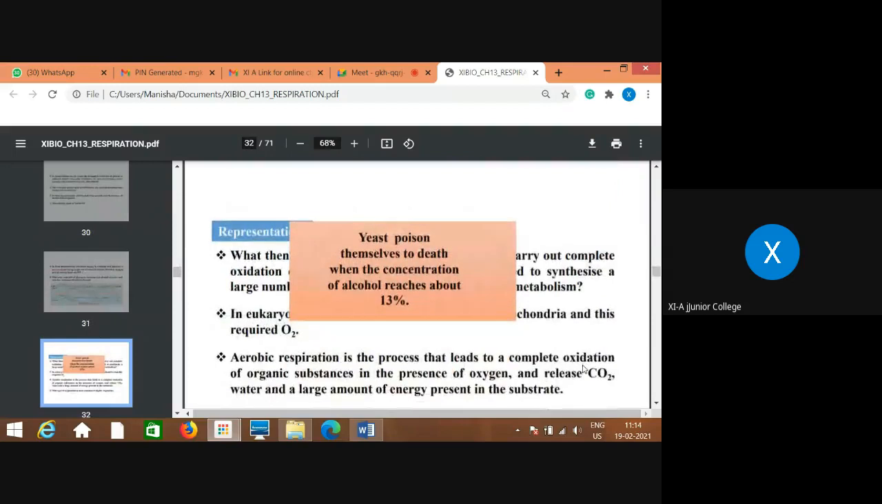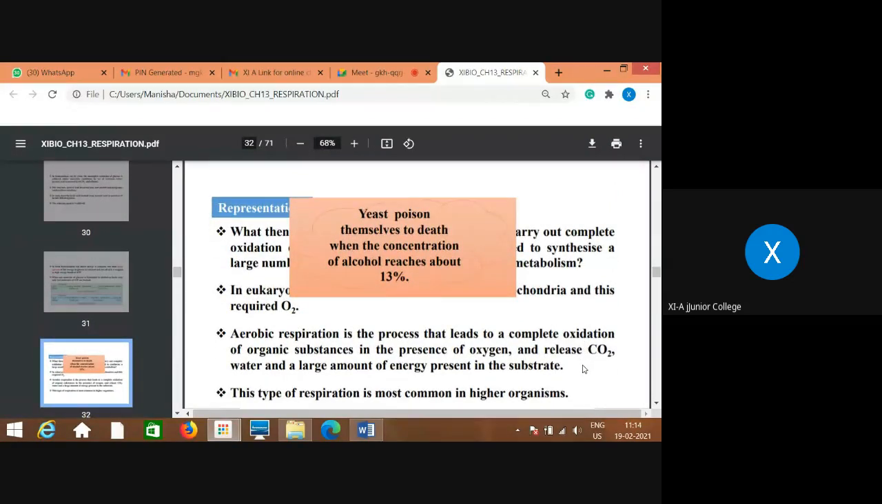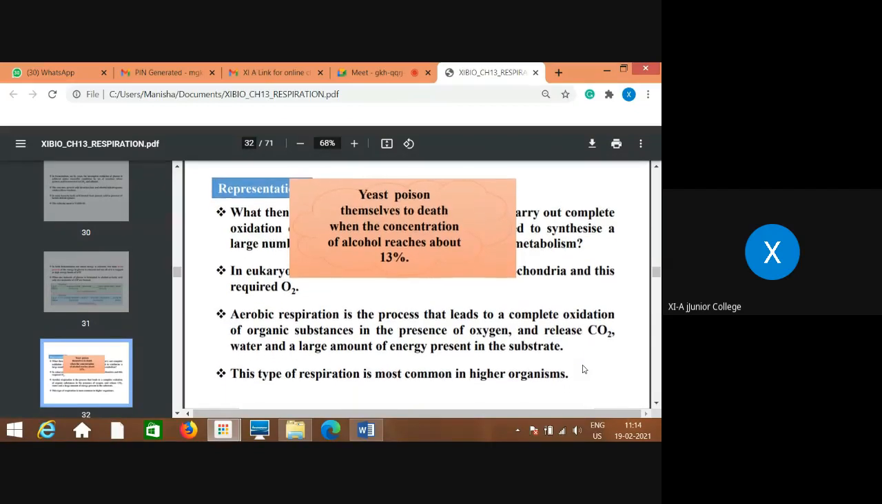These 2 points are included in your textbook. So just open that page and remember this point. Yeast poison themselves to death when the concentration of alcohol reaches about 13%. This is just extra information you can remember.